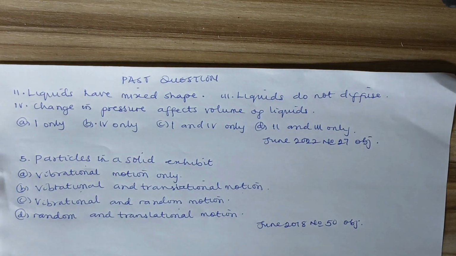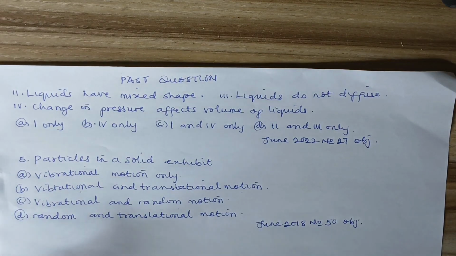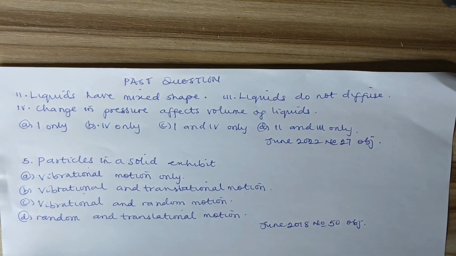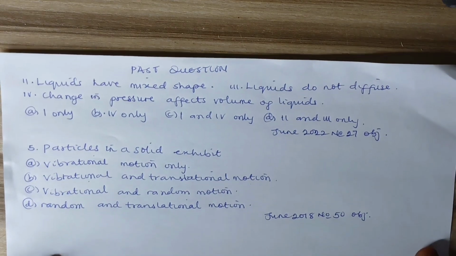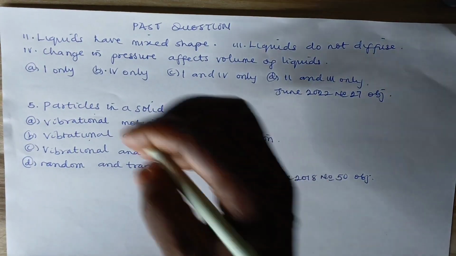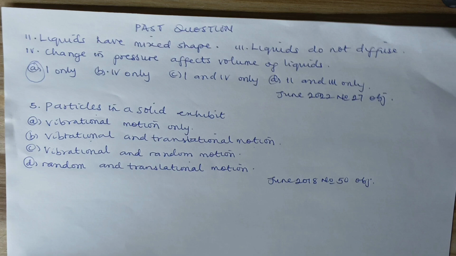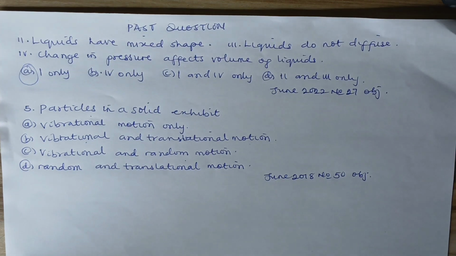So you can see that these are the properties of solids, liquids, and gases that are asked in different forms. They may not ask you to state the properties of solids, liquids, or gases, but the questions might be asked in different forms. So this is the application of the characteristics of solids, liquids, and gases. The last question here: the best option is option A, which is 1 only. That is, liquids maintain their volume at constant temperature, while other options are not correct.